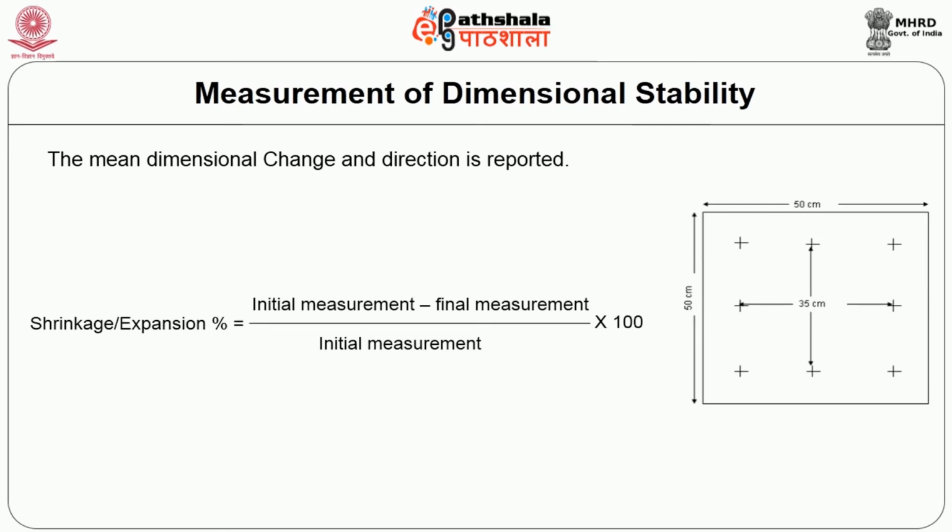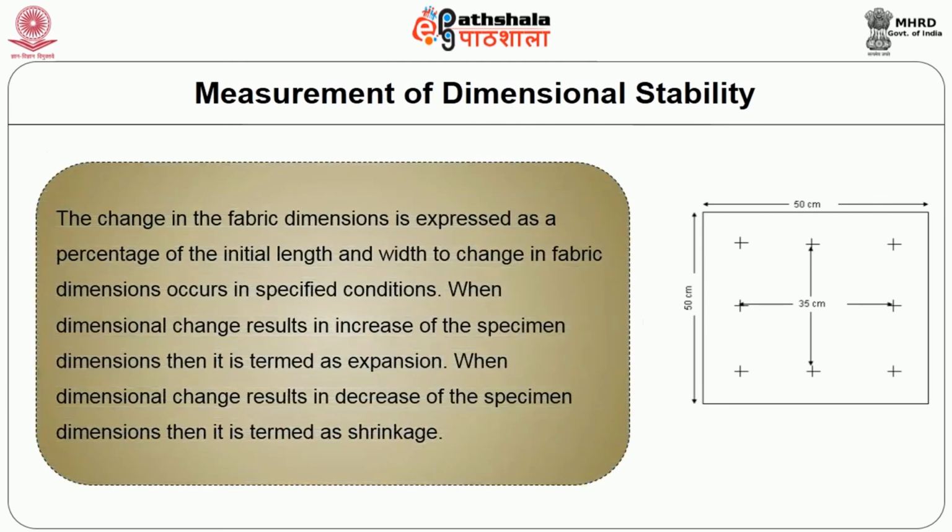The formula for shrinkage or expansion percentage is initial measurement minus final measurement, divided by initial measurement, into 100. The change in the fabric dimensions is expressed as percentage of initial length or width, to the change in fabric dimensions that occur in specified conditions. When dimensional change results in increasing of specimen dimension, then it is termed as expansion. When dimensional change results in decrease of specimen dimension, then it is termed as shrinkage.